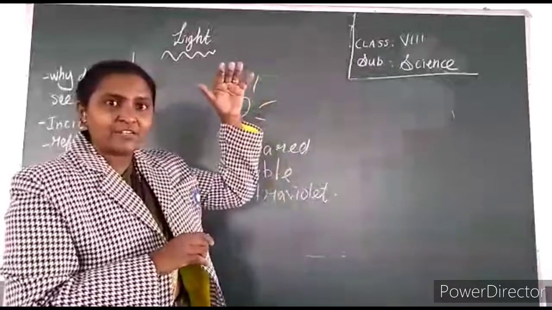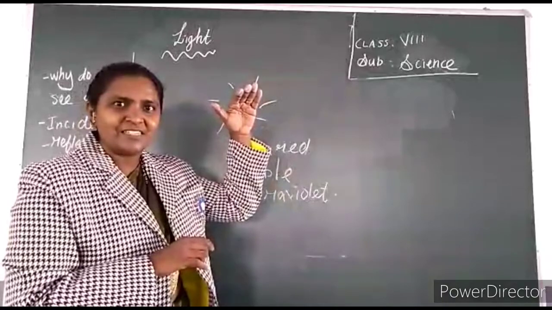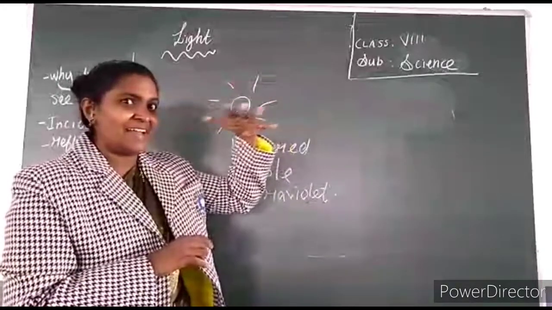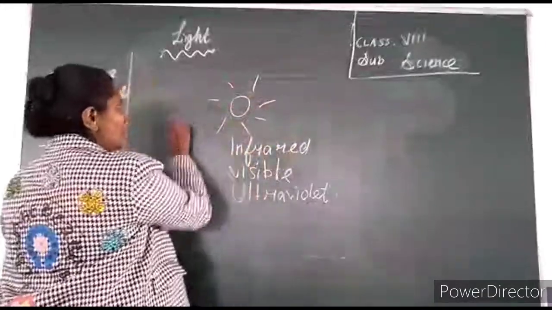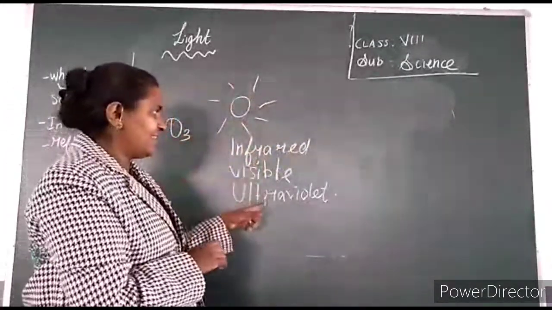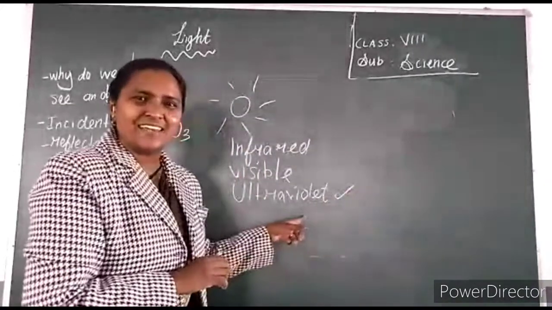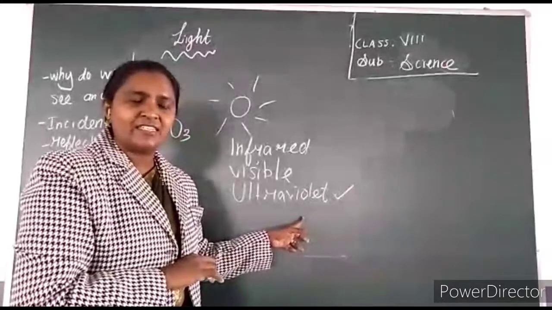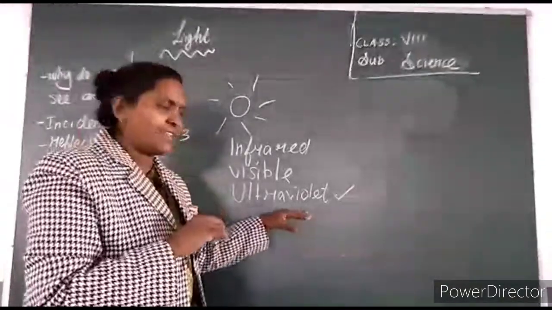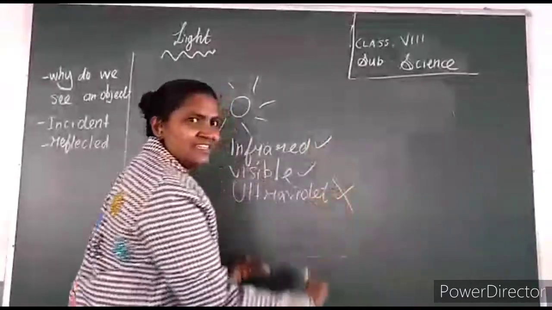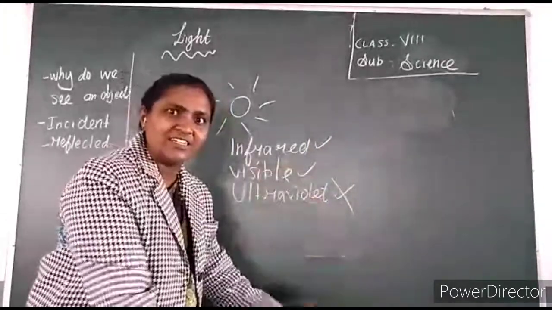And what is happening? Top layer is there, isn't it? The layer of the atmosphere, one layer is protecting us, blanket of air. Who is that? Ozone. This ozone layer is protecting us from entering this ray. This is a dangerous ray. It emits harmful radiation. It causes cancer. So ozone layer protects us from this ray. So this ray is not reaching to the earth.